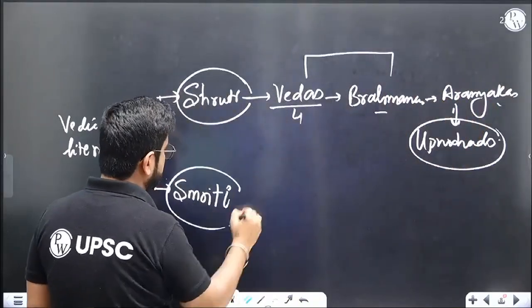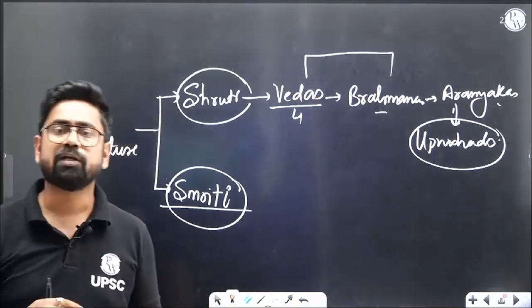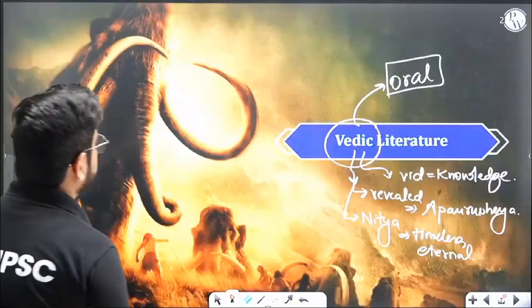Now let's talk about Smriti literature. The Smriti literature is memory based, which is written by humans. So basically composed by humans, later on written down. Are we all aligned on this point?